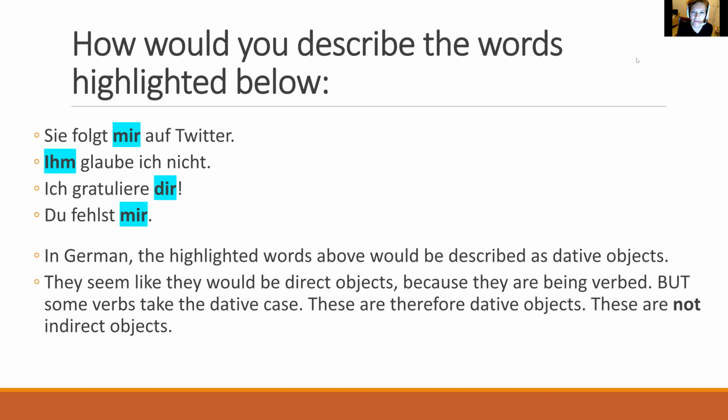That's a different type of thing, right? I'm still giving something to her. But with these, I'm not following to, or she's not following to me, she's following me, right? I'm not believing to him, not really. So there's something about these.